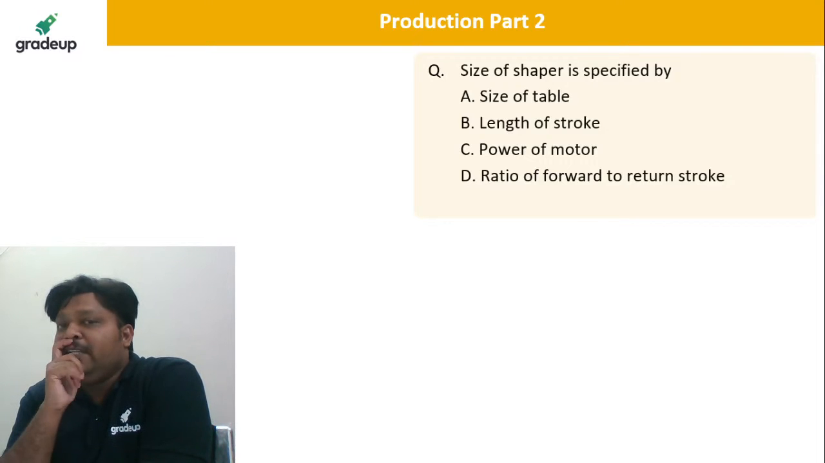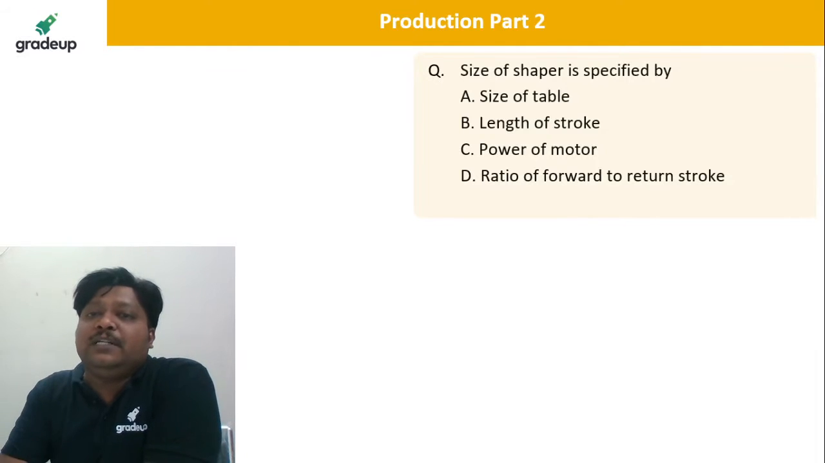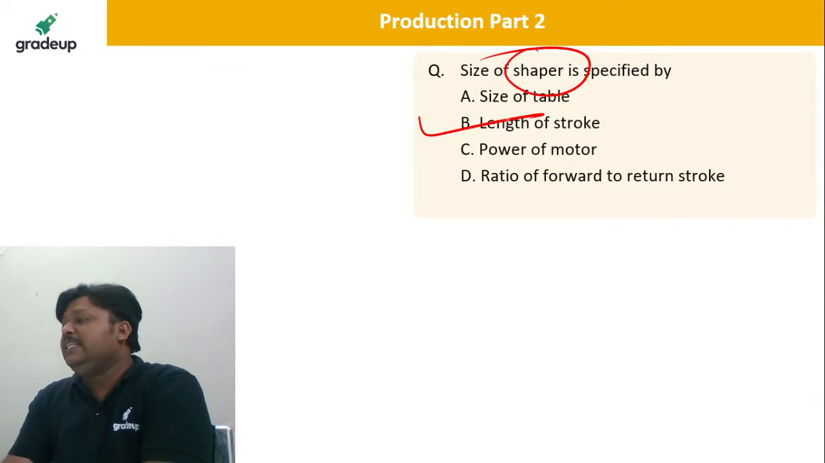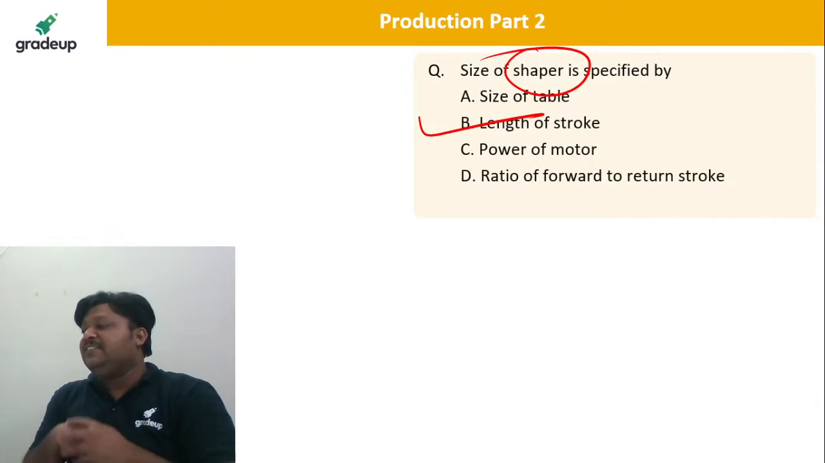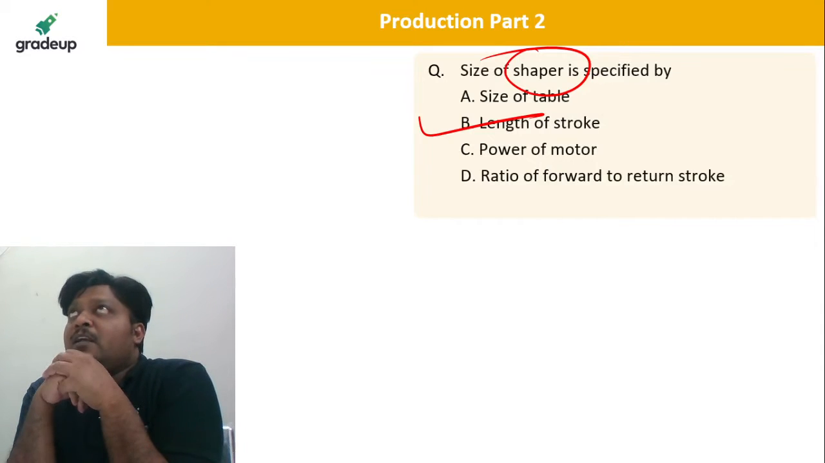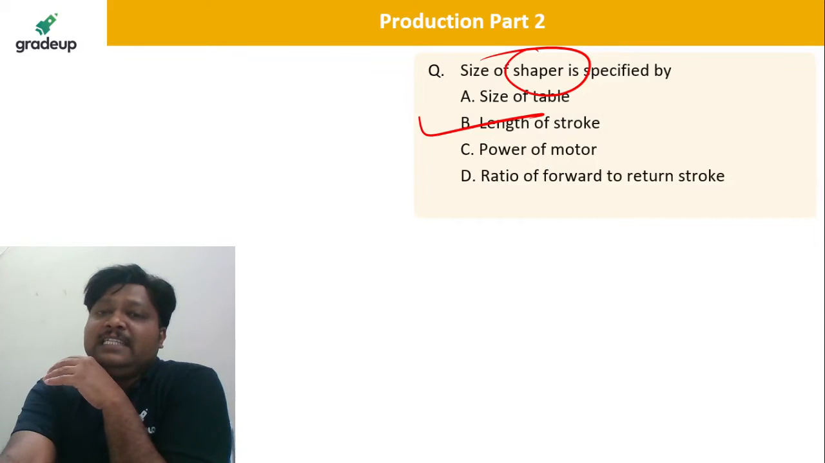Very good Shivam, very good Nitish. So the size of the shaper is specified by its length of stroke. Very good. Not the size of table. By the length of stroke the shaper is specified. Yes, B is the correct answer. Very nice. Take the next question.